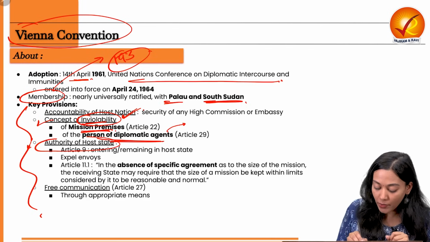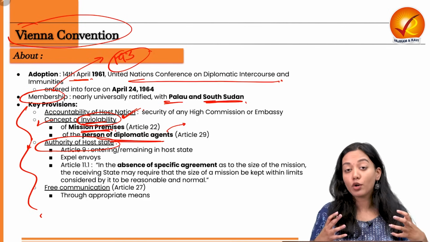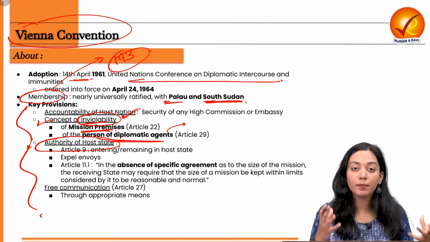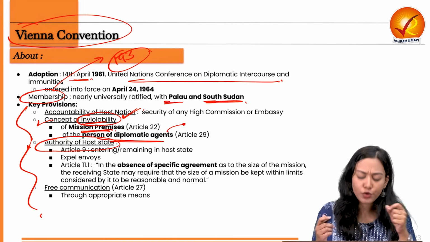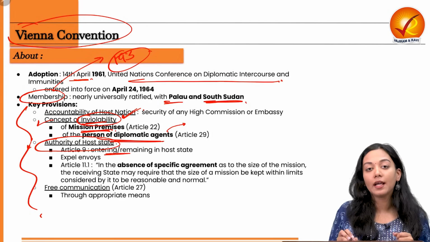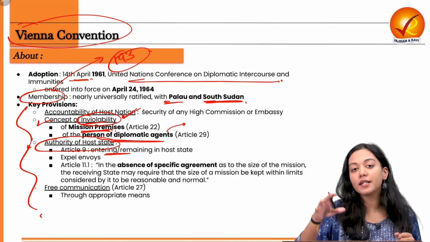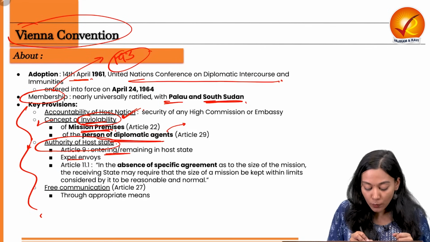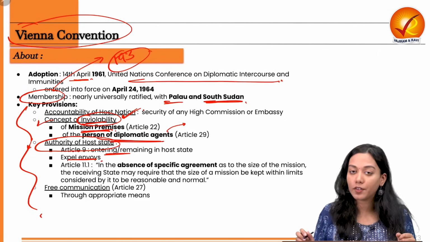Now, what is the authority of the host state? Because it has a huge responsibility, huge accountability of protecting the diplomat, it also has some authority. The first one is to regulate the entering and remaining of the diplomats in the host state. Second, to expel the envoys if the country wants.